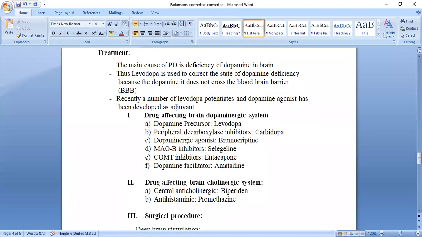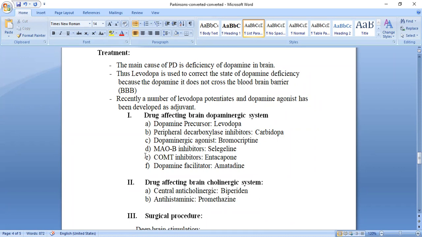Keep in mind there is a deficiency of dopamine, so we have to fulfill that dopamine. The precursor we give is levodopa. If we give it along with carbidopa, it inhibits the peripheral decarboxylation of levodopa, so that the levodopa crosses the blood-brain barrier and causes its action there. This is all about the treatment.